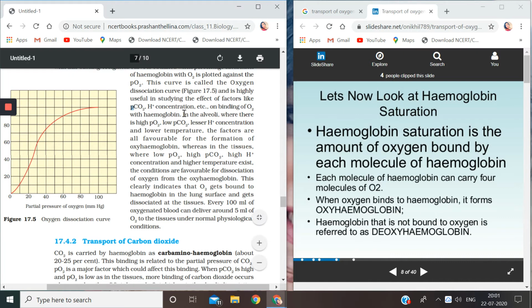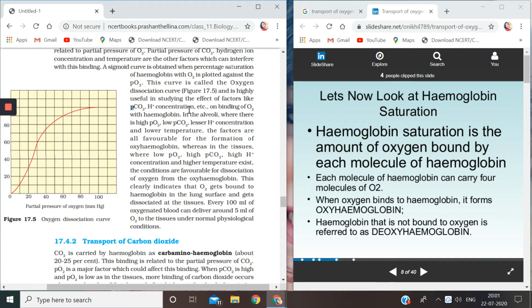Please pay attention that in alveoli, children, where there is high PO2, alveoli is having high partial pressure of oxygen, low partial pressure of carbon dioxide, lesser hydrogen ion concentration, and low temperature. So this is the condition in the alveoli. Please underline this. The conditions are high partial pressure of oxygen, low PCO2, less hydrogen ion concentration, and lower temperature.